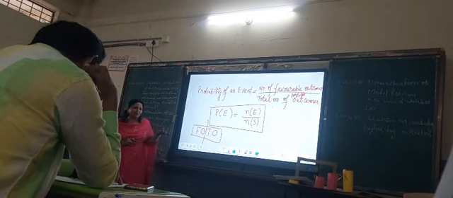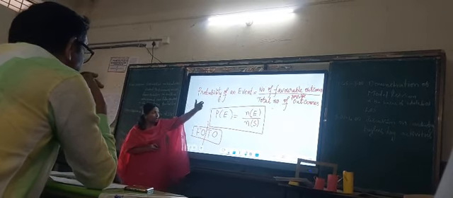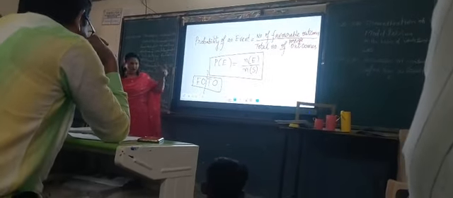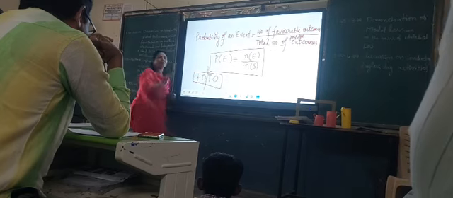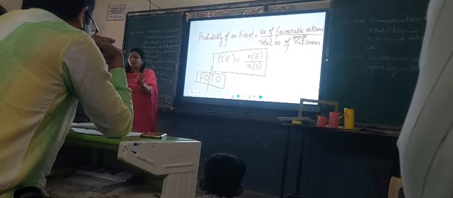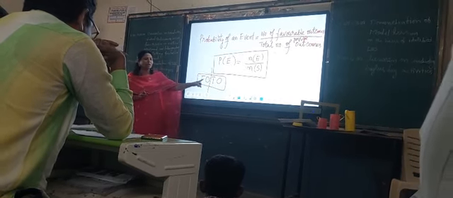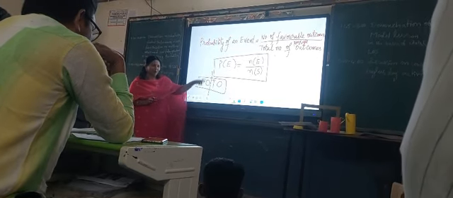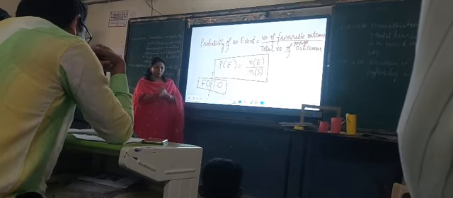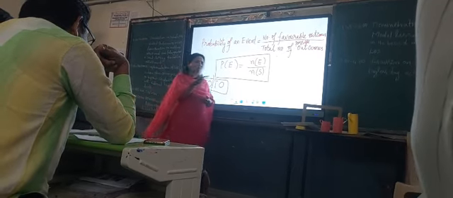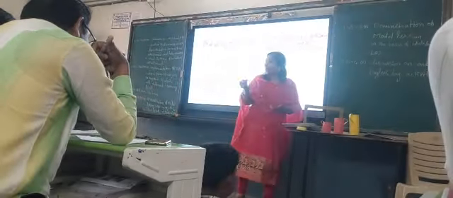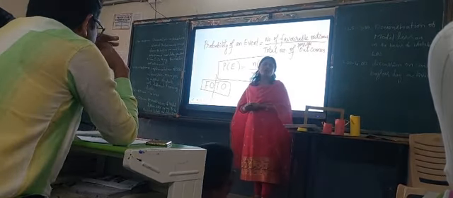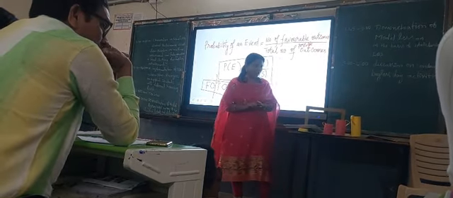There won't be any confusion about whether favorable is in the numerator or denominator. Simply remember this probability formula, and another name to remember is photo, that means favorable outcomes by total outcomes. Now I'll take one simple problem and show you how to solve probability problems. Okay, suppose